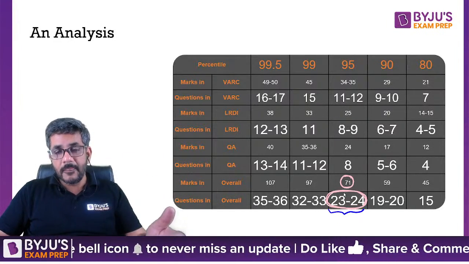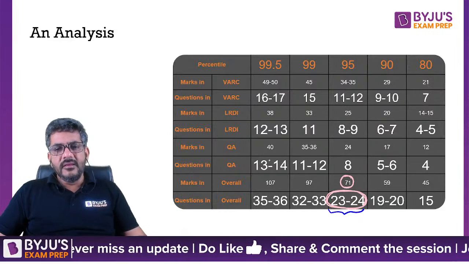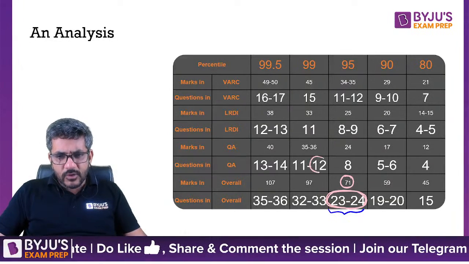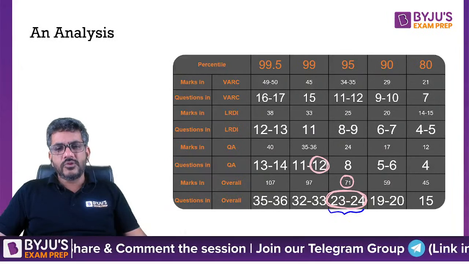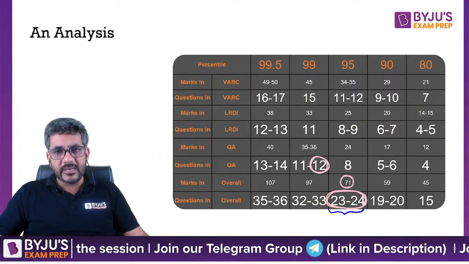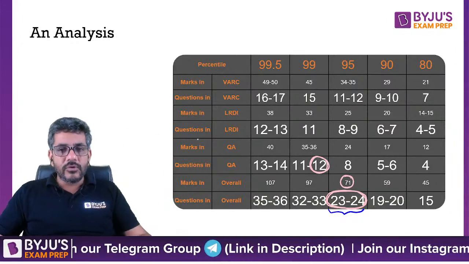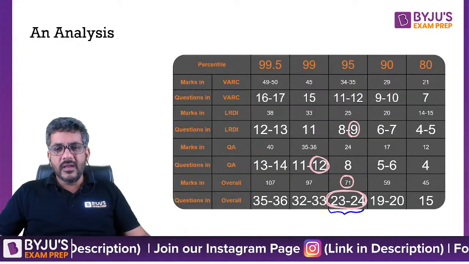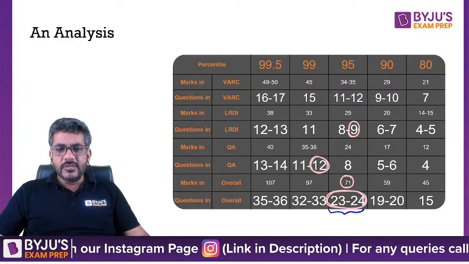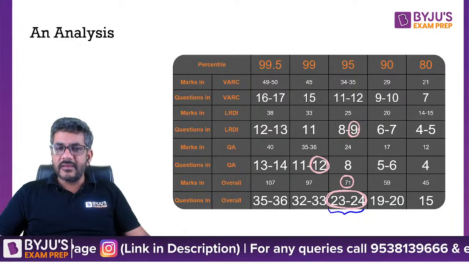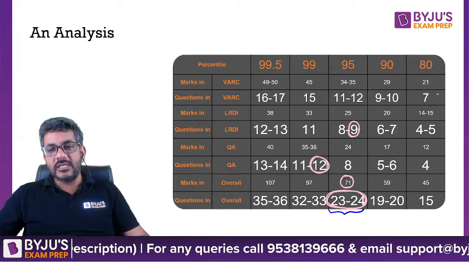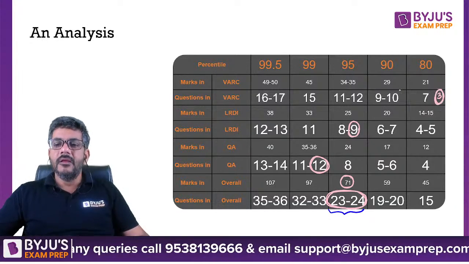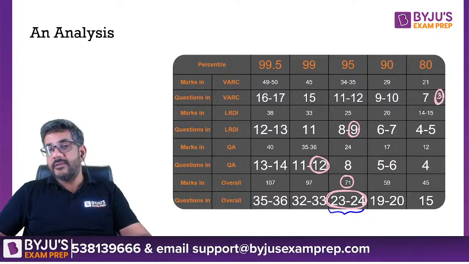So a person can target something like, let's say, I can do 12 questions in QA. So I can get around 99 percentile in QA, but I'm not that good in LRDI, so I can target somewhere around 9 questions there. And I'm pretty bad at VARC. 12 plus 9, 21, is telling me that even if you get only 3 questions in VARC, you can get 95 percentile here.